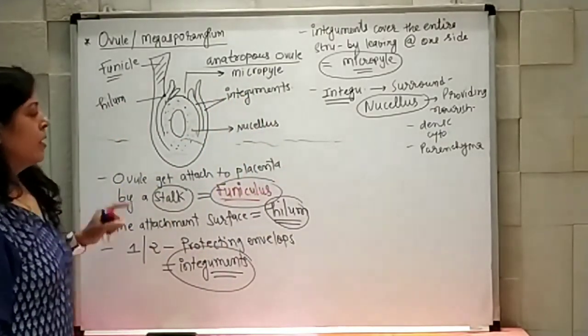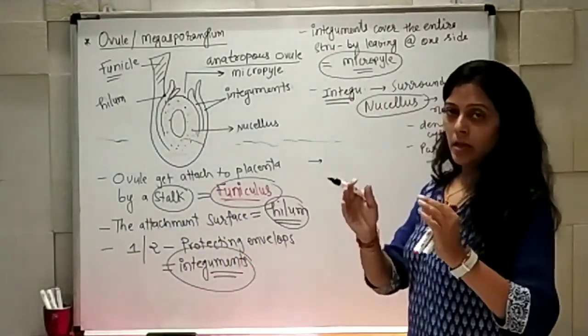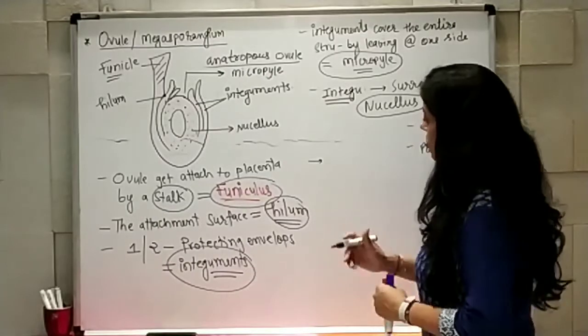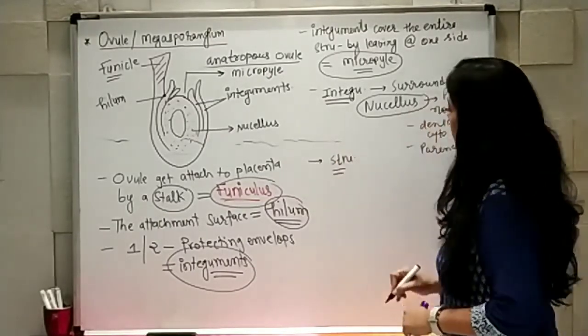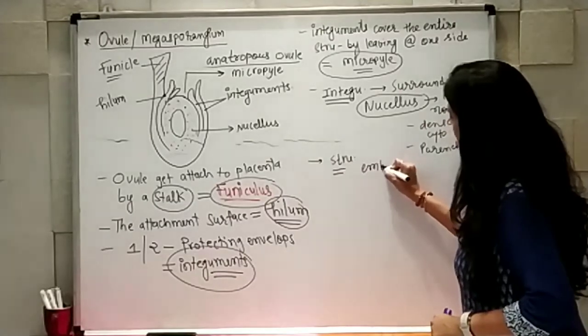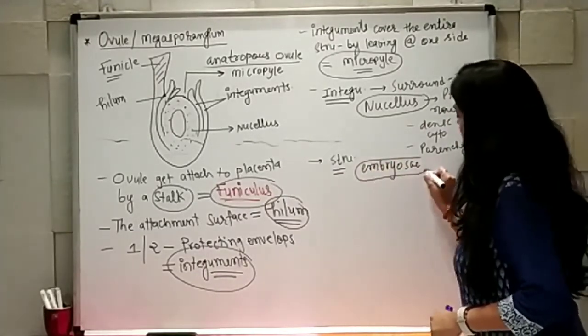And at the center, it is having a structure known as the embryo sac present there.